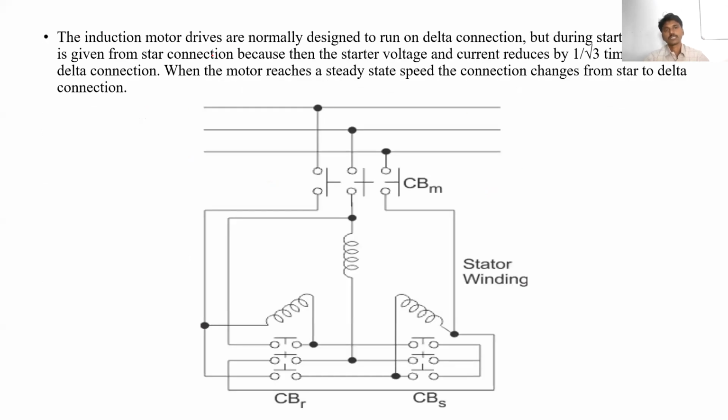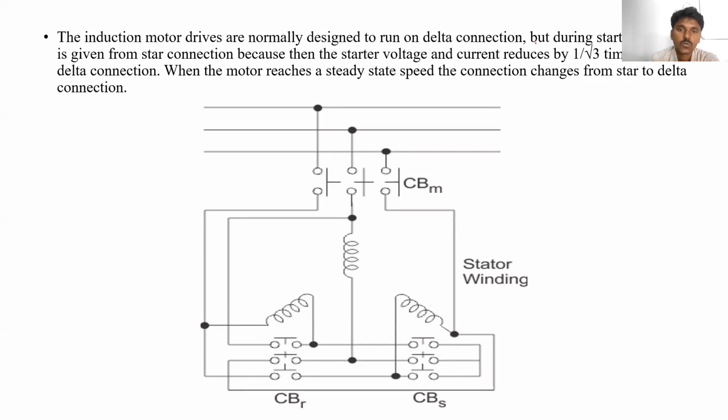The induction motor drives are normally designed to run on delta connection. Obviously we know the induction motor is designed to run on delta connection, but during starting, whenever we are using the star delta starter, initially the supply is given through the star connection circuit. After some time it will connect the delta connection.